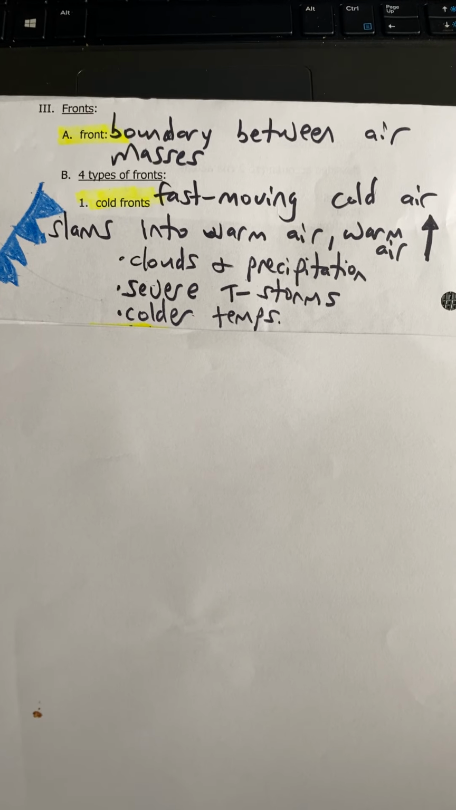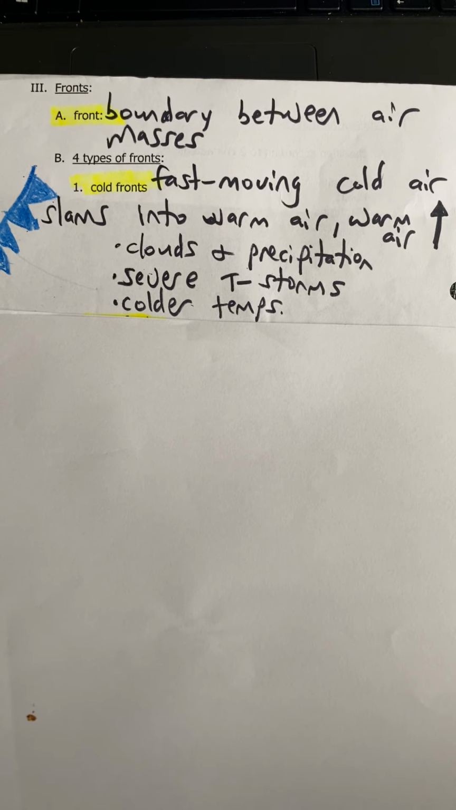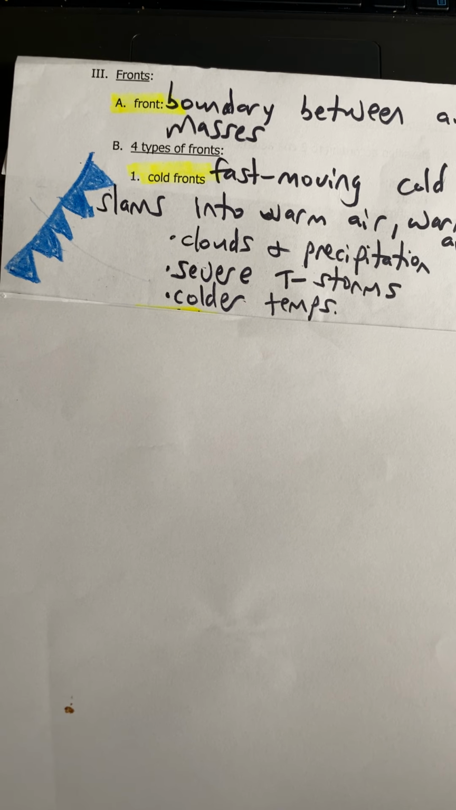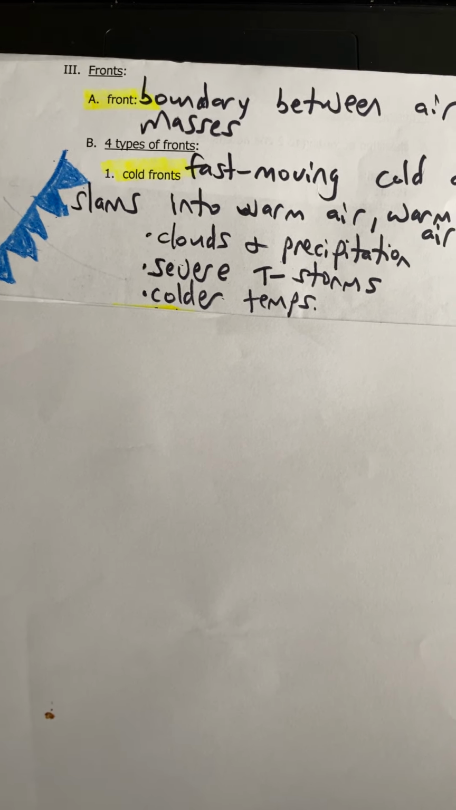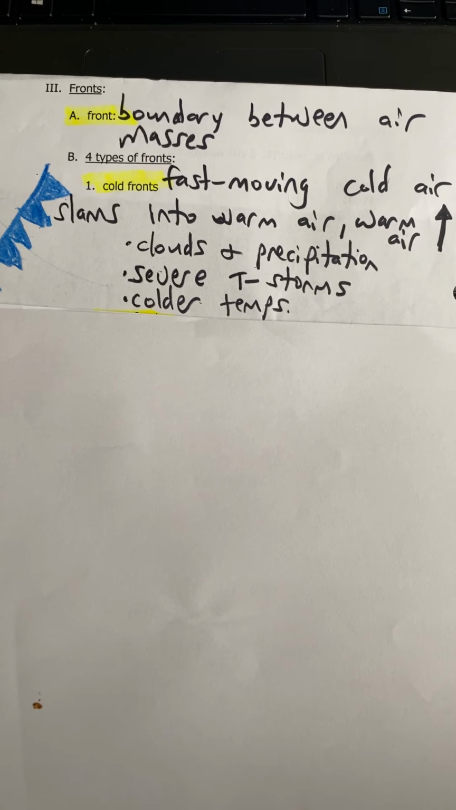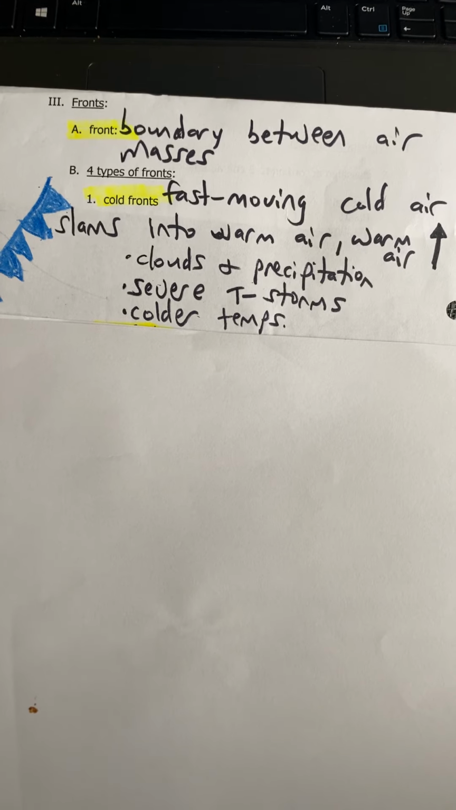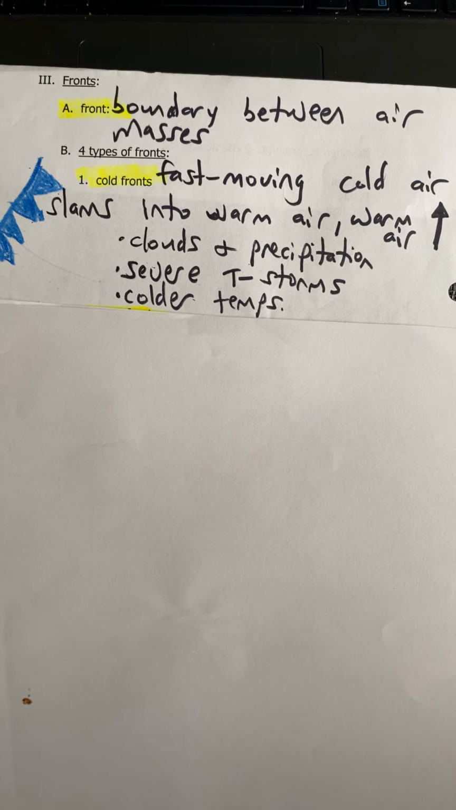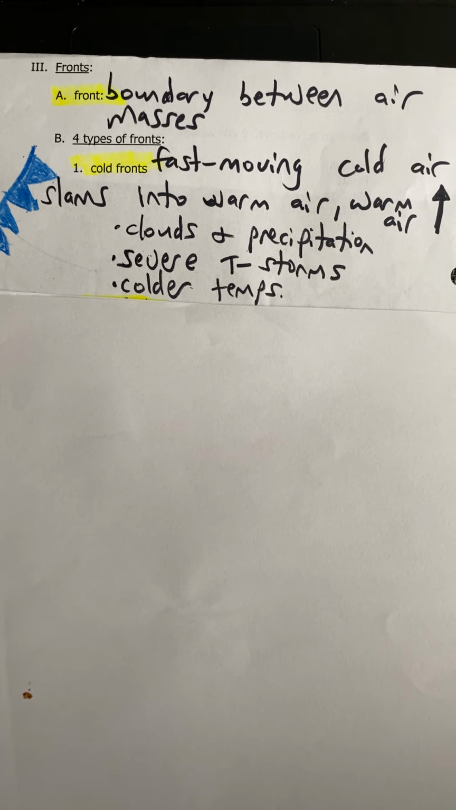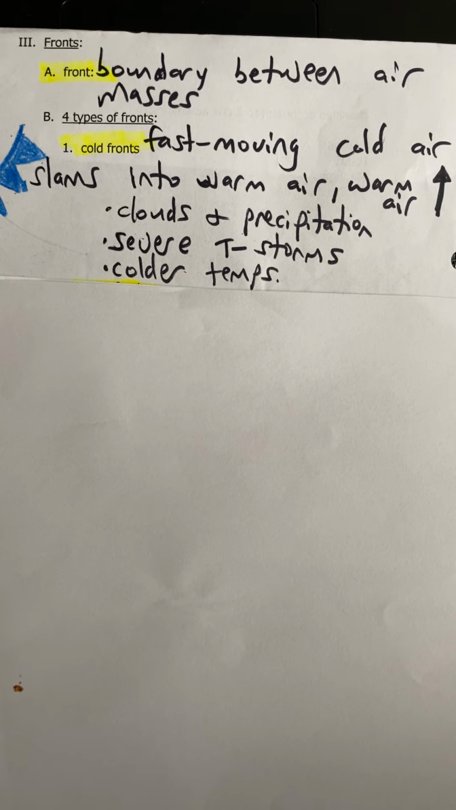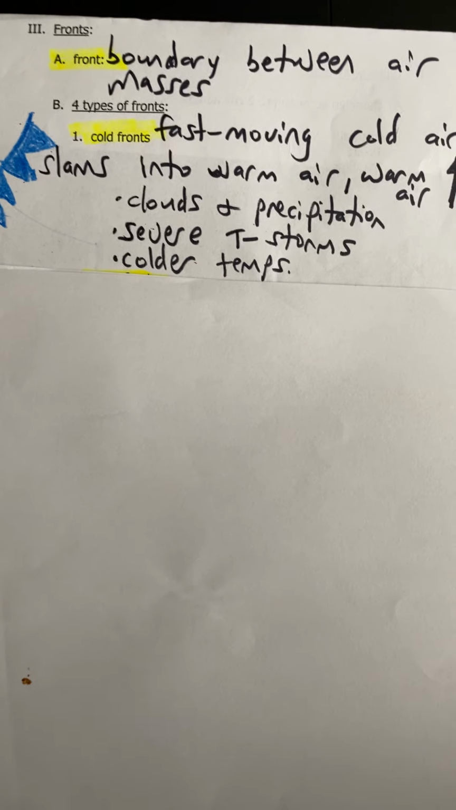So I think of it this way. Cold air is like the mean, aggressive bully. The symbol is this blue line with sharp teeth like a scary bully would have. So that bully cold air shoves into the warm air, shoves it out of the way. Warm air is a little wimpy, so the wimpy warm air is going to rise. Anytime warm air rises, we get clouds, we get precipitation. Because this is a violent interaction, usually we get severe weather.